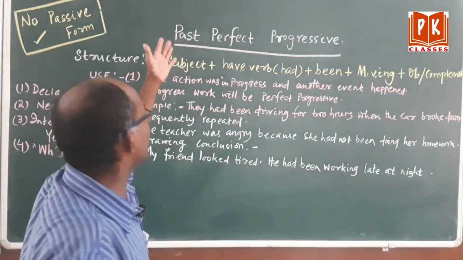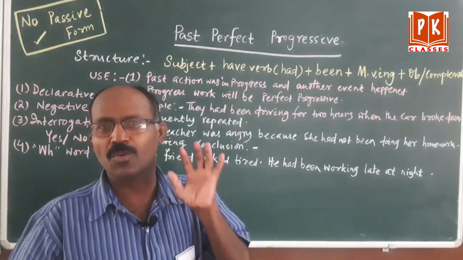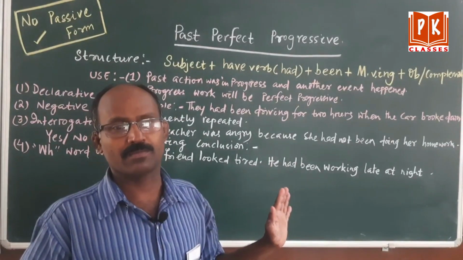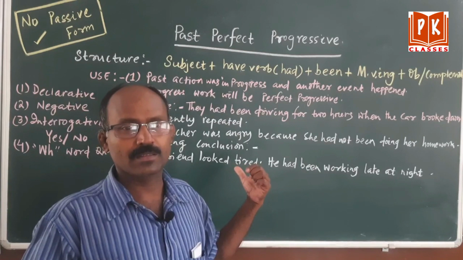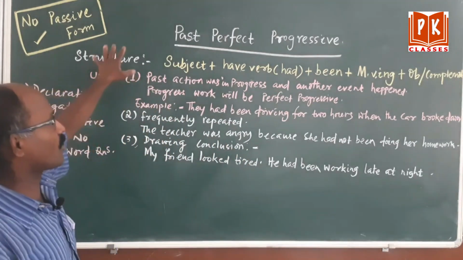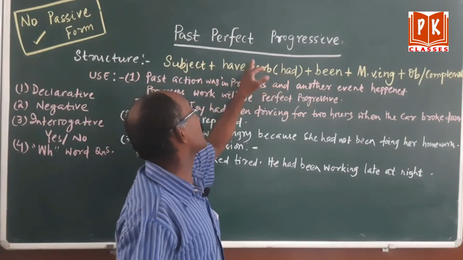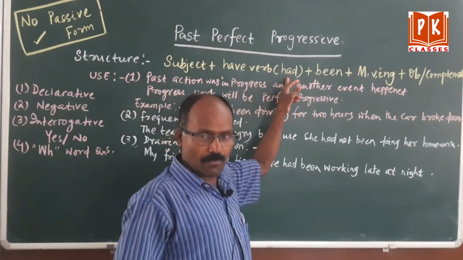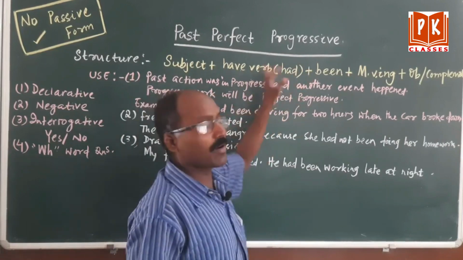Today we will discuss the past perfect progressive. Already I have told you what past perfect progressive is. In the present you have learnt, and it is the turn of the past. So no need to say more, because you know the structure. Structure is subject, have verb. Earlier we discussed that as we were discussing the present, the have verb was has or have. As we are discussing the past, the have verb will be had only.